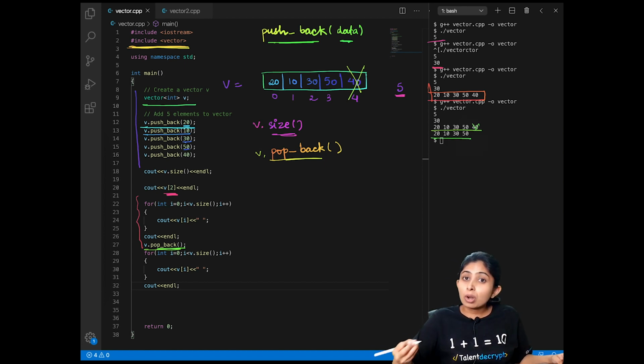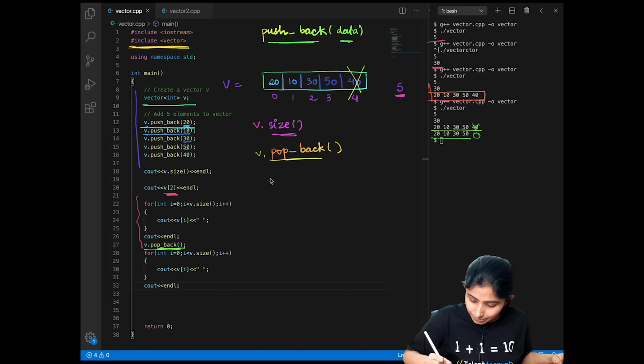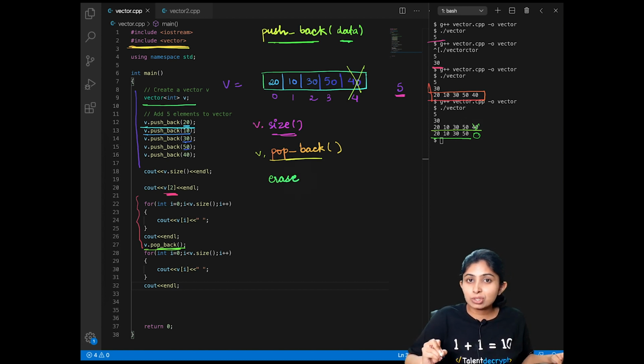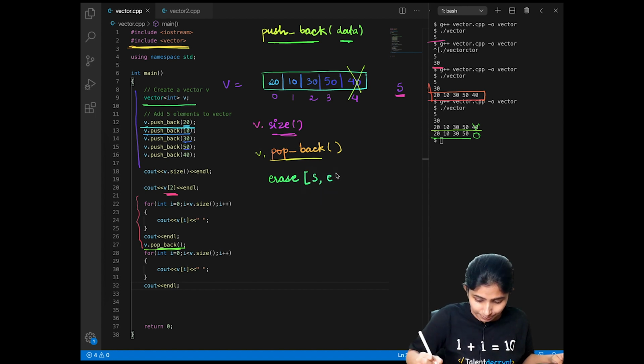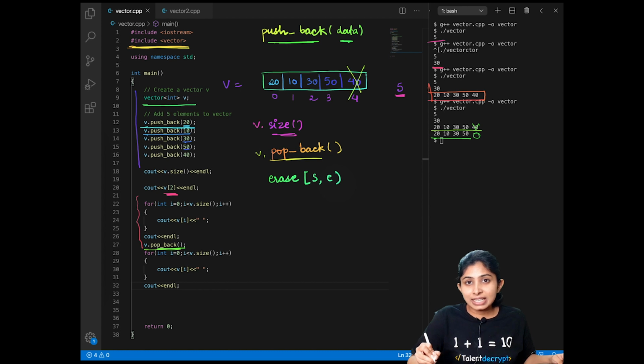So what if I do not want to remove the element from the last position and I want to remove the elements within a certain range or at a given position? For that we have another function called erase. This function takes two parameters, S and E. S and E represent the range between which I want to remove the elements.